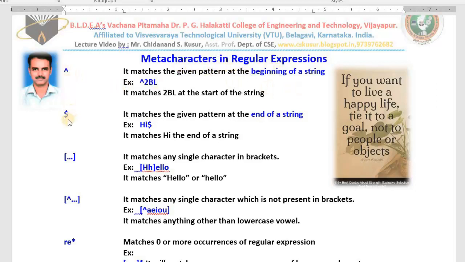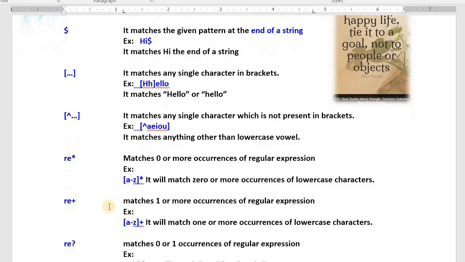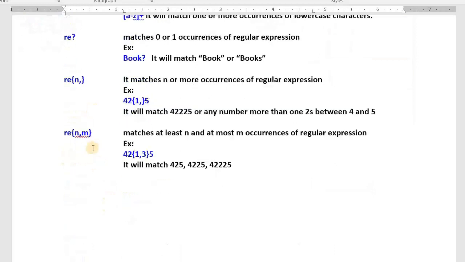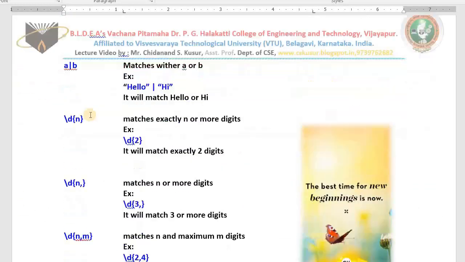You can see the dollar symbol. In square brackets, three dots written by me. In square brackets, caret and three dots. Afterwards RE star. You can see one more, RE plus, RE question mark, RE in curly brackets n comma, again curly bracket completes, RE in curly brackets n comma m. All these are regular expressions.